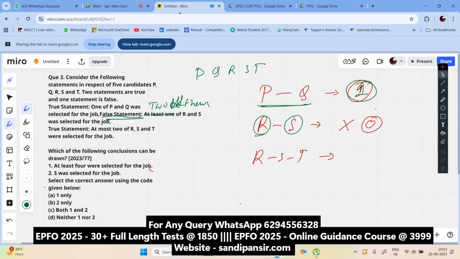And from here, at most two, it's a true statement. At most, that means these two can be selected. These two can be selected here. Got it? That means at least four were selected for the job. It's very contradictory in nature.